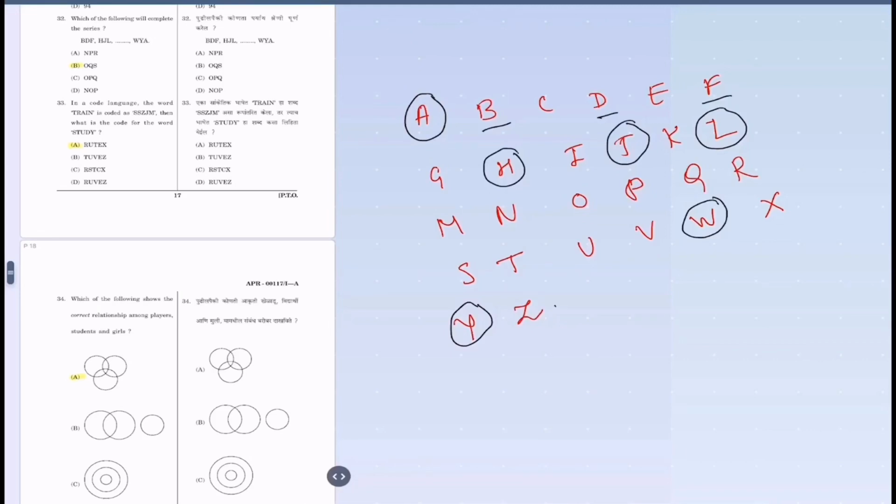Now B, D, F is the first sequence. After F, leave one alphabet, G, to get the next sequence, that is H, J, L. Now for the last to be W, Y, A, how do we go about it?